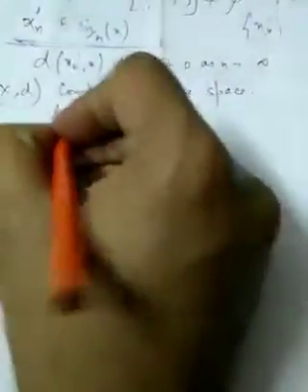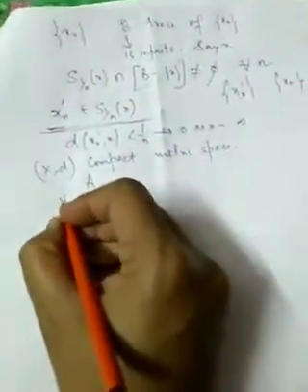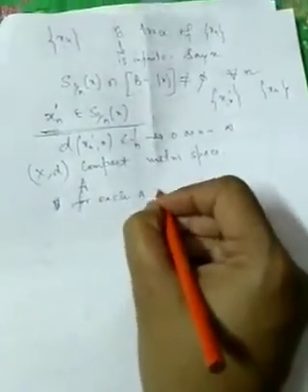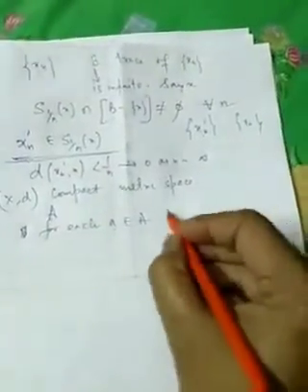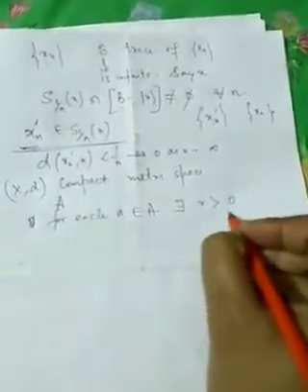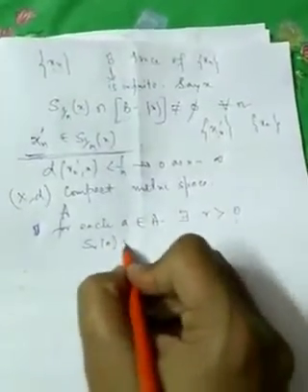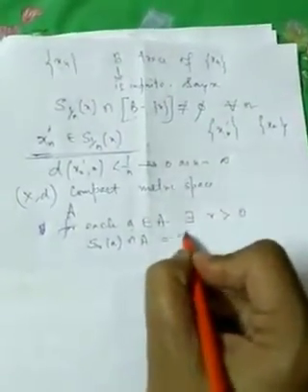So we consider A to be an infinite set, and we have to prove A must have a limit point. Now we start with a contradiction. Assume that A has no limit point. That means for each a belonging to A, as a is not a limit point, there exists a positive real number r such that S(r, a) intersection A equals phi.